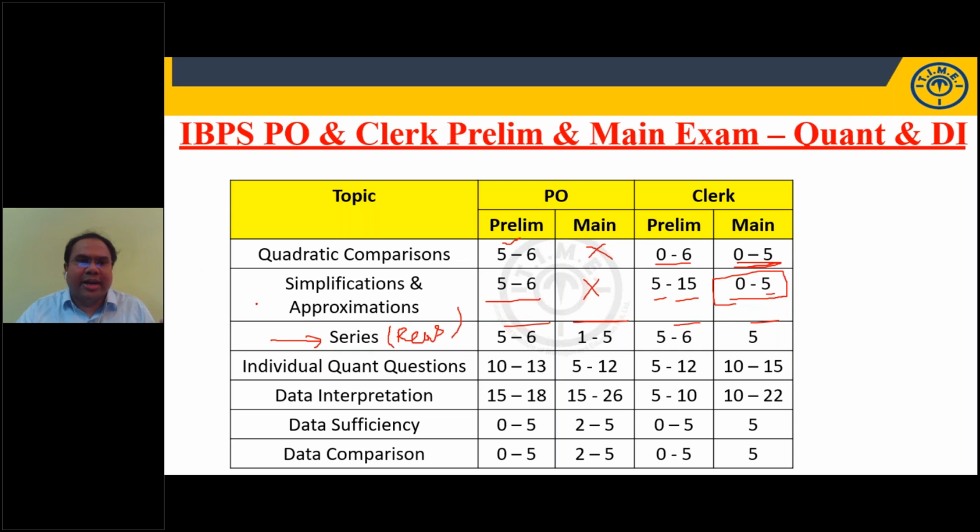Here we will discuss quadratic equations, simple equations, simplifications, approximations, individual quant questions, and DI. For individual quant questions, see 10 to 13, 5 to 12, 5 to 12, 10 to 15, an important area. DI: 15 to 18, 15 to 26 maximum, 5 to 10 in clerk prelim. Generally, clerk prelim has fewer questions from DI.